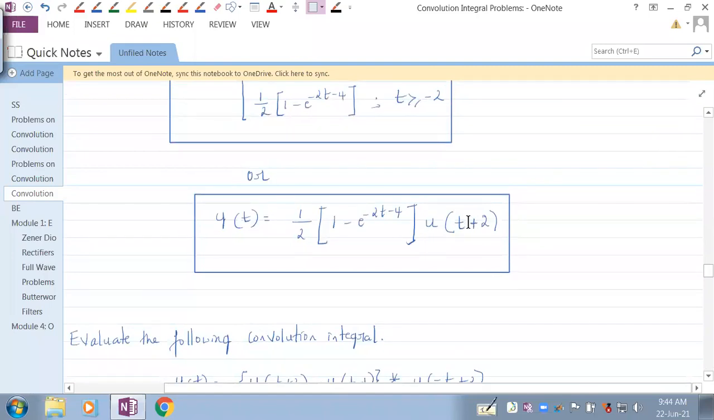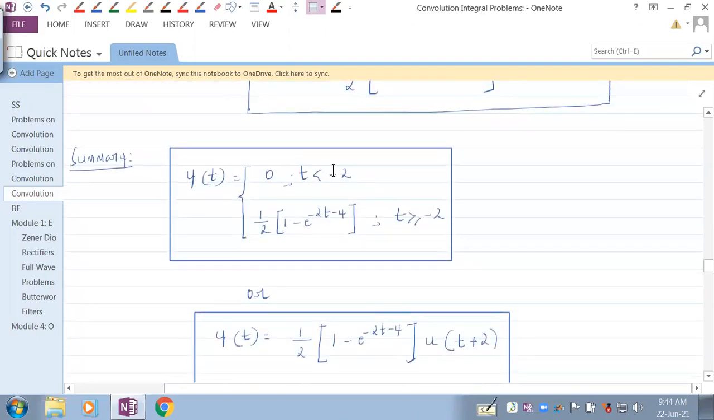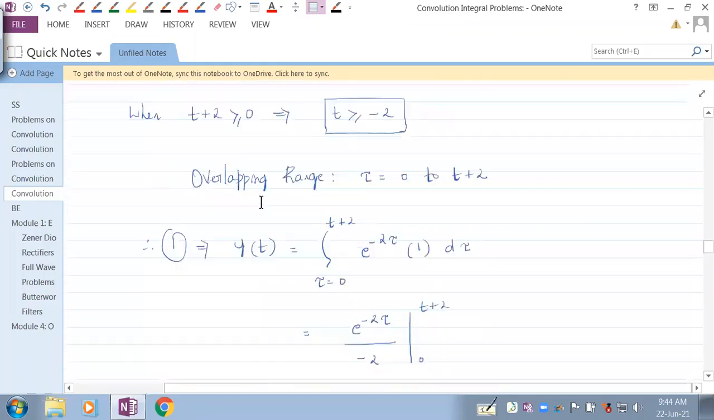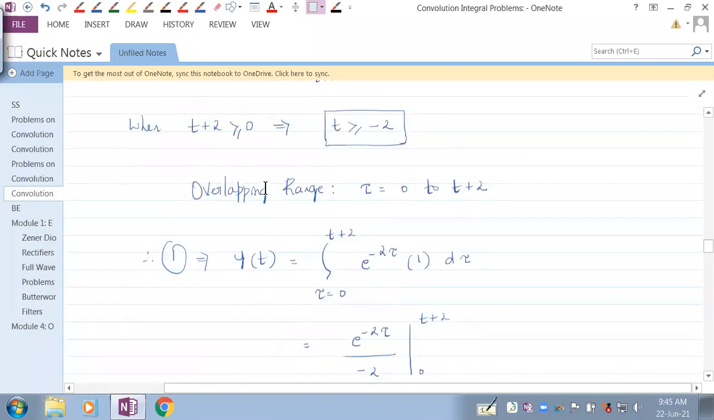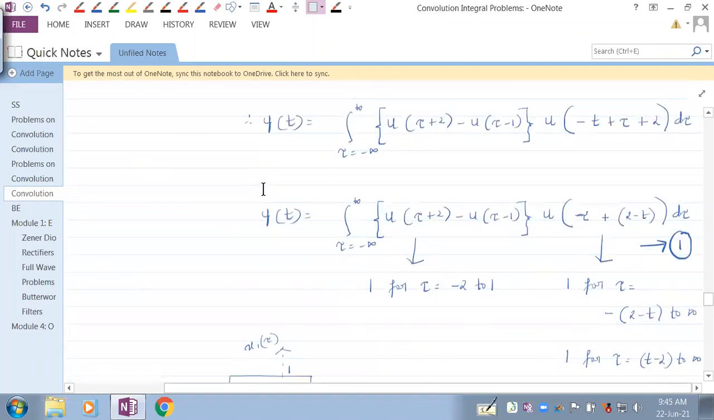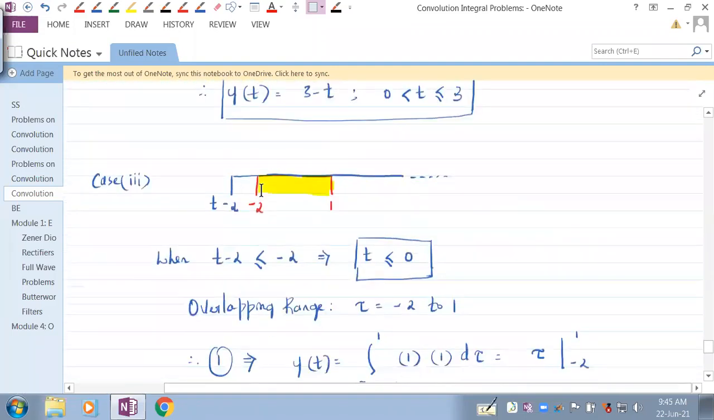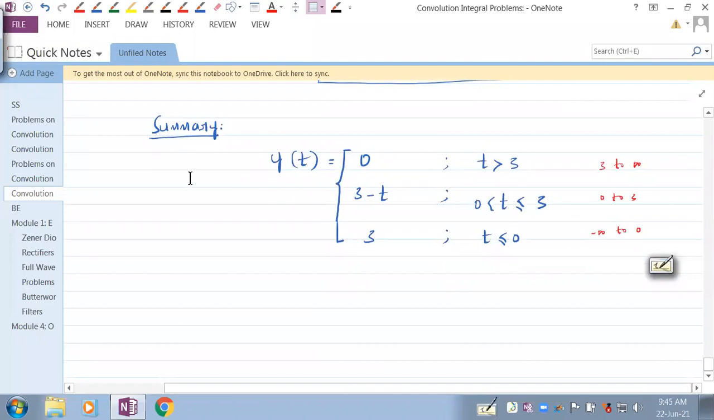See, what is the range of this? U of t plus 2 means from -2 to infinity it is this, and from -infinity to -2 it is 0. The whole range has been covered. Why are there just two cases? Because both the signals are infinite signals. So when both the signals are infinite signals, the number of cases would be less. Get that point?